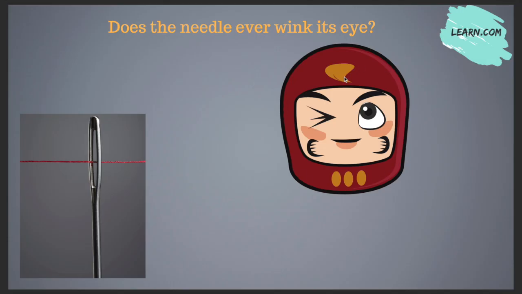And we human beings have eyes, and we have the capability of winking them, that is, quickly closing the eye. But have you ever seen a needle's eye winking? Because it is also termed as the eye of the needle. Does the needle ever wink its eye, as humans do? Not at all.